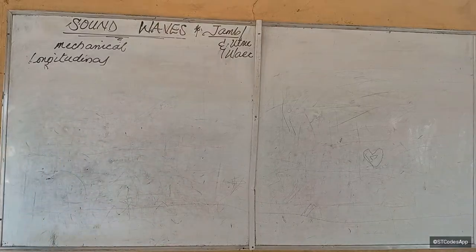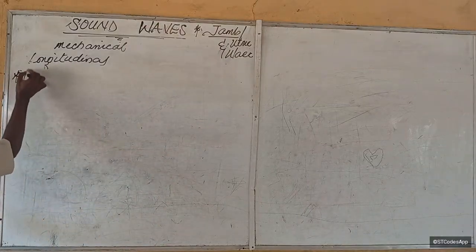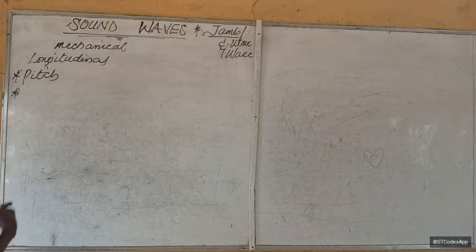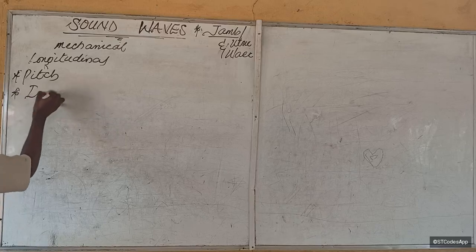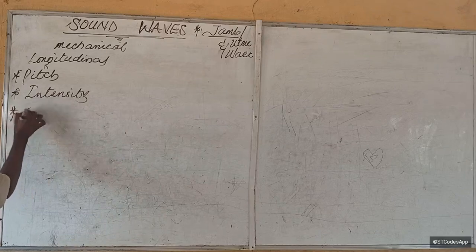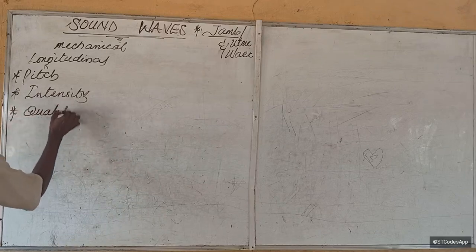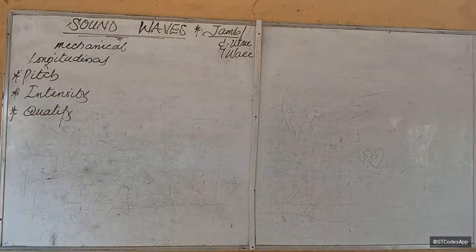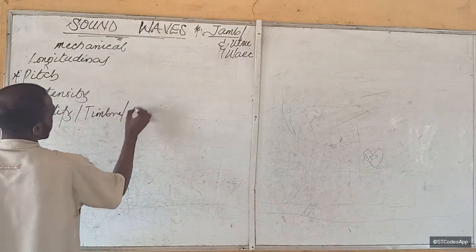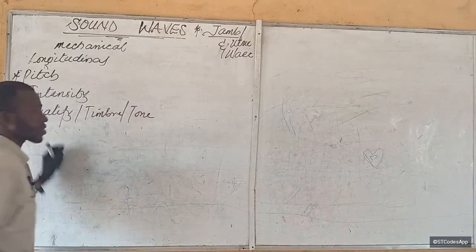We use the pitch of sound. We use the intensity of sound. Now we also use the quality of sound. Another name for quality of sound is the timbre, or tone of sound.